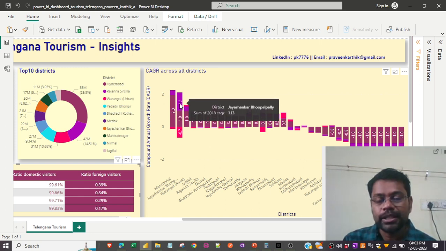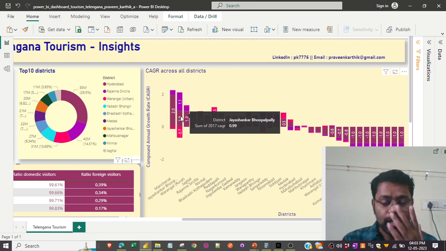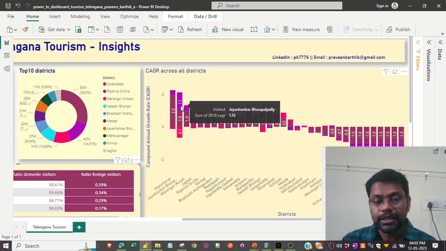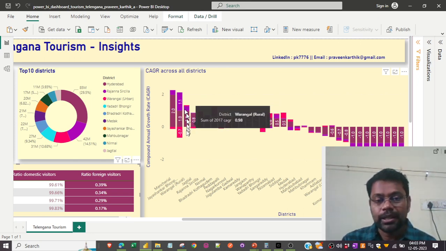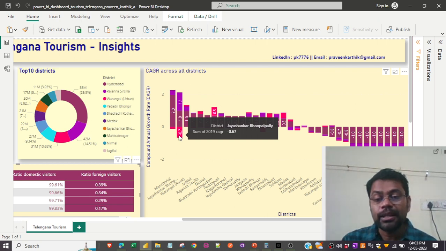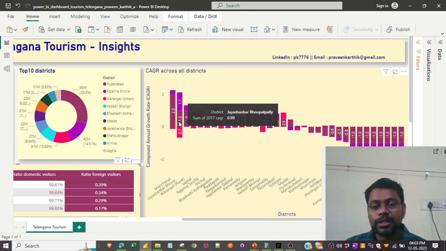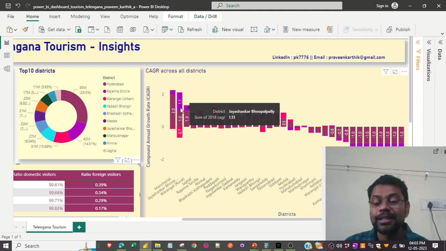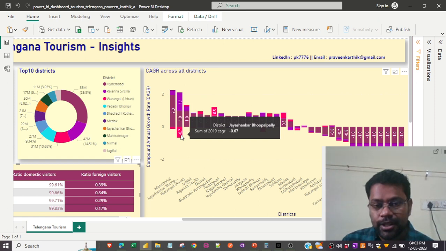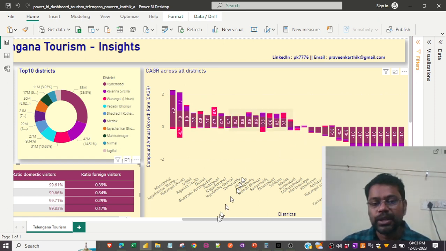Actually, in 2018, it is 1.13, and from 2017, it has increased. Okay, but in say 2019, it has decreased. So the number of visitors visiting from 2017 to 2018 has increased, but from 2018 to 2019, it has decreased. Okay, so this is the insight that we can get out of this particular widget.